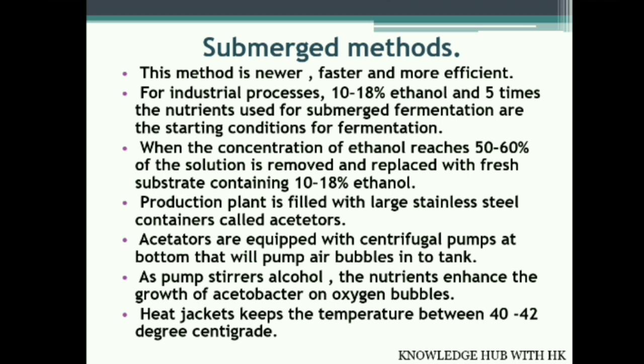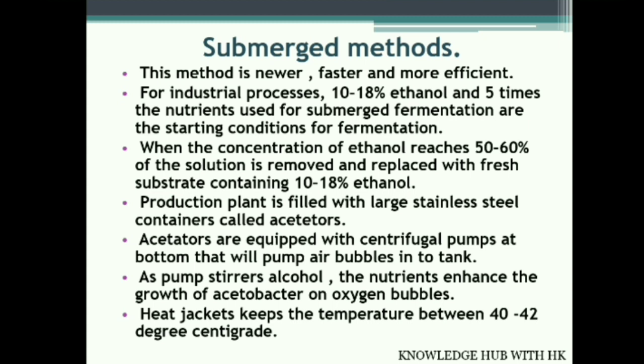Submerged fermentation. This method is the newer, faster and more efficient method of creating vinegar. About 10 to 18% ethanol is used with 5 times more nutrient in submerged fermentation. When the concentration of ethanol reaches 50 to 60%, this solution is removed and replaced with a fresh batch again containing 10 to 18% ethanol. The acetators are used for the production of acetic acid.